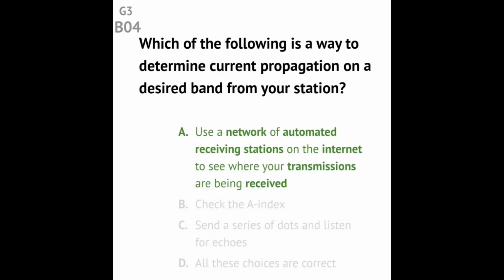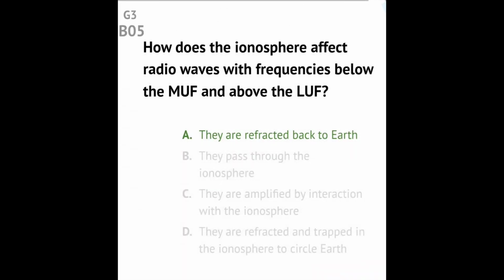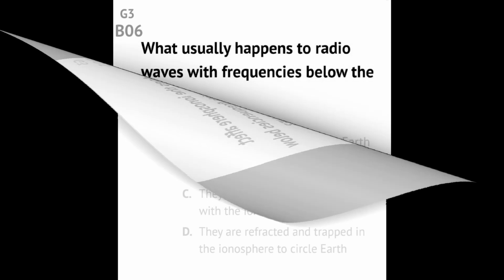Question G3B04. Which of the following is the way to determine current propagation on a desired band from your station? Answer: use a network of automated receiving stations on the internet to see where your transmissions are being received. Question G3B05. How does the ionosphere affect radio waves with frequencies below the MUF and above the LUF? Answer: they are refracted back to Earth.